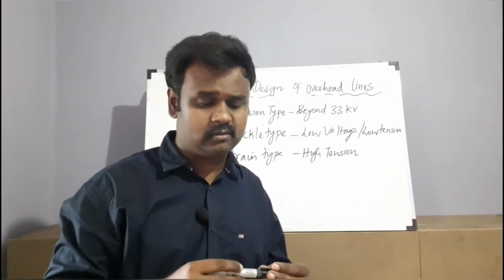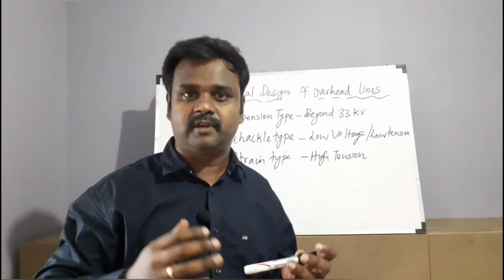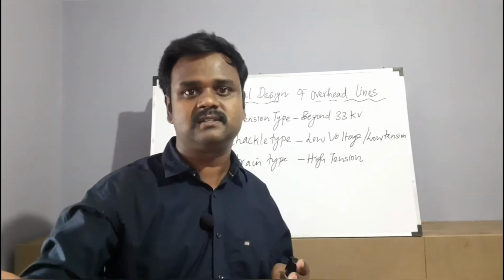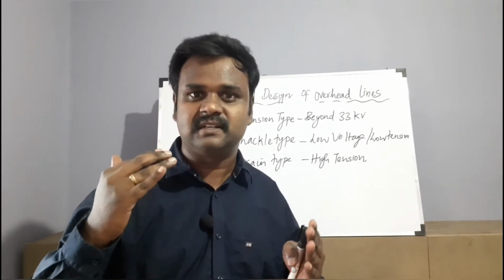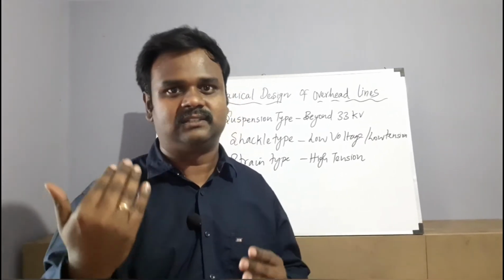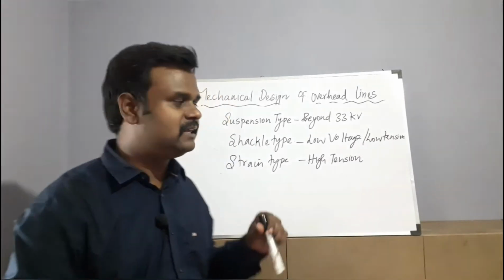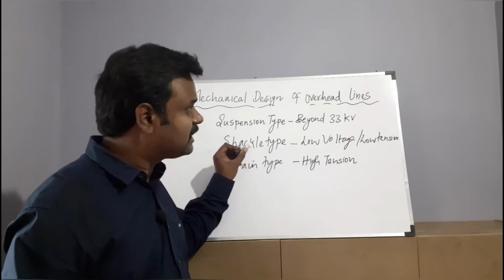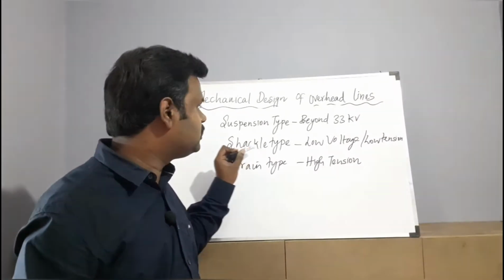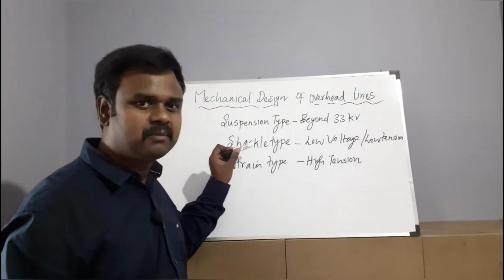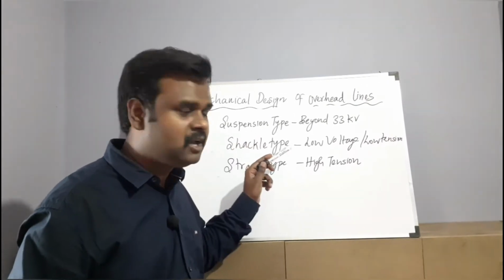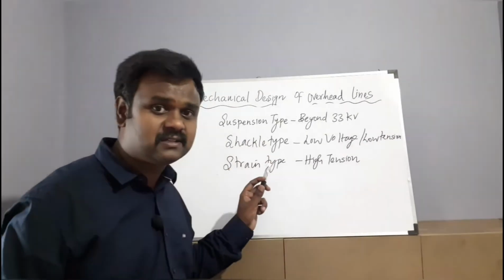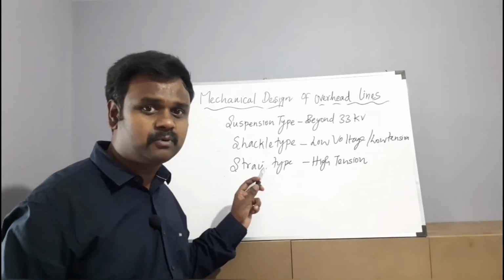Whenever we are crossing the roads, whenever the transmission line crosses the rivers, whenever the transmission line meets the dead end, there we have to take a turn, right? In that area we have to go for either shackle type or strain type insulator. We go for shackle type when the tension of the wire is minimum, and at the same time the voltage is low. Whereas whenever you are having a high tension, then you have to prefer strain type of insulator.